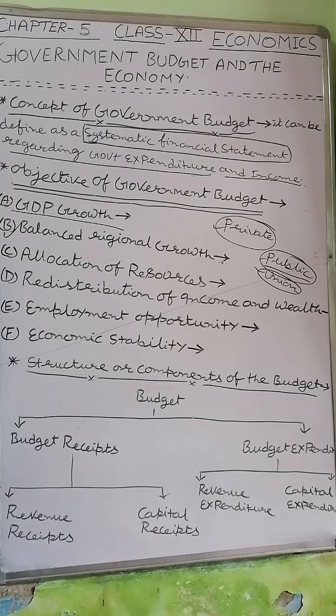So there are a lot of provisions made by the government for those regions which are economically backward, and through budget, government tries to balance the growth and accelerate the growth of those regions which are economically backward, and also imposes more types of taxes on establishing new industry in those regions which are already developed.